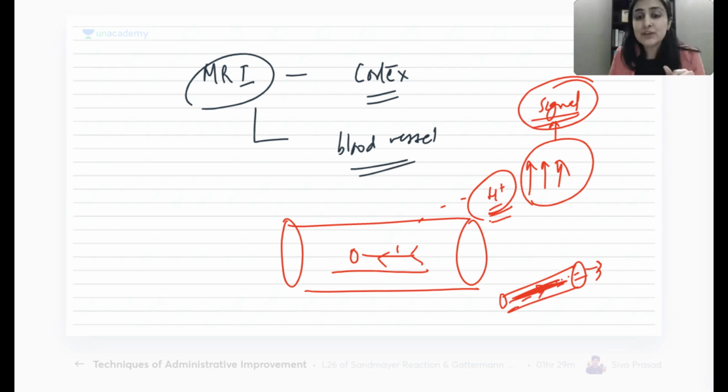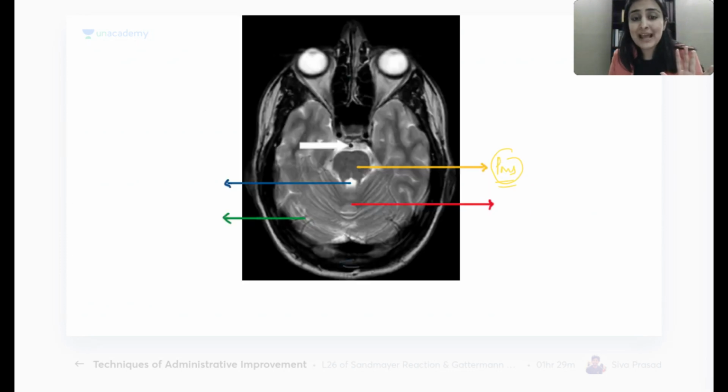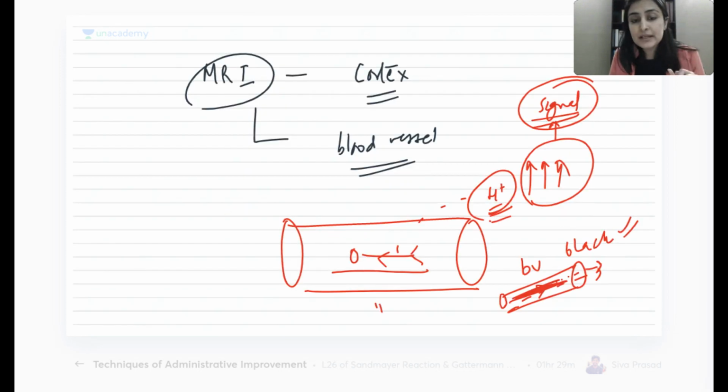Alright, that is why your blood vessels will always appear black. While other structures which are static, they will produce all of their black, white, gray, everything. But the poor blood vessel, because blood is moving so quickly, will never be able to generate any signal, and that is why. That is called what? That is called a flow void.